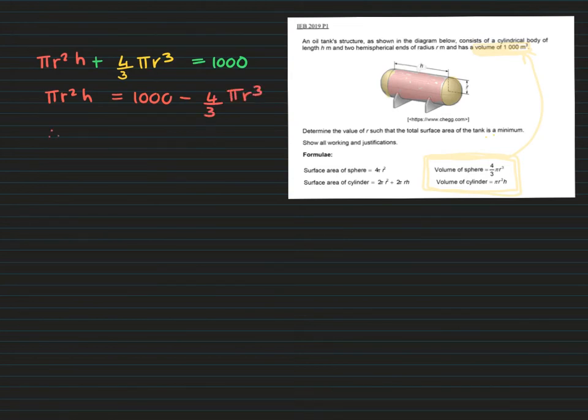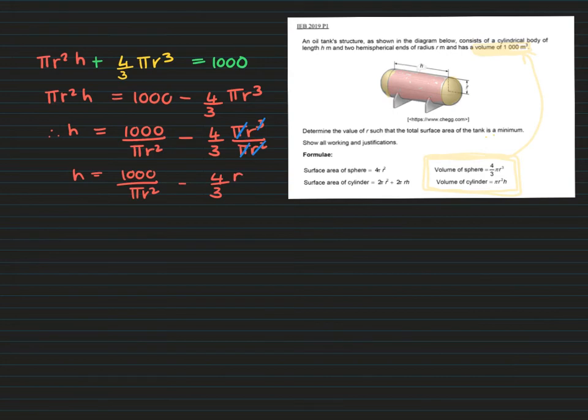So therefore, to isolate h, we're going to divide through by pi r squared. If we divide the 4/3 pi r cubed by pi r squared, you should realize the pi's cancel out, and you're just going to be left with 1 r in the numerator. So h will be 1,000 over pi r squared minus 4/3 r.